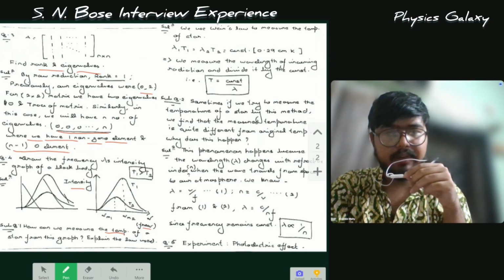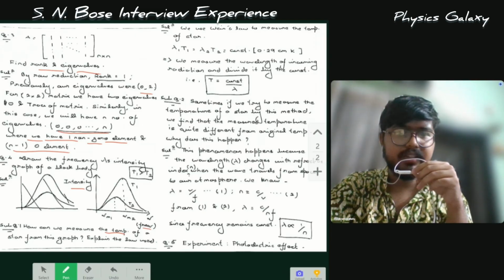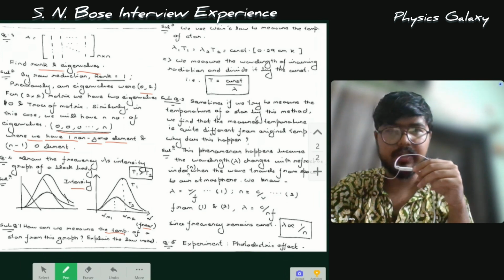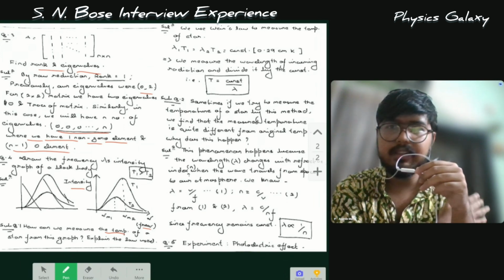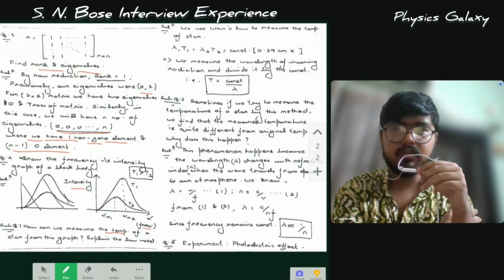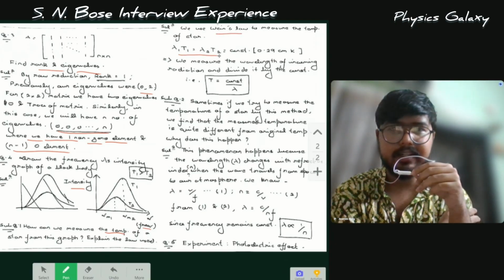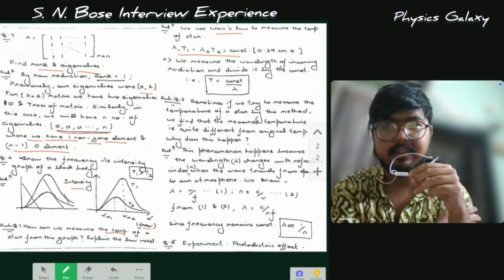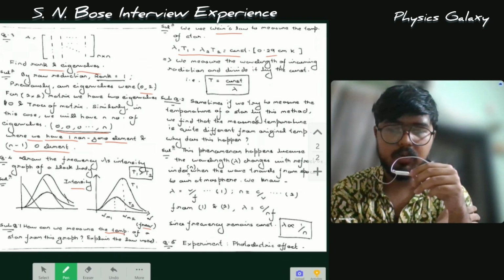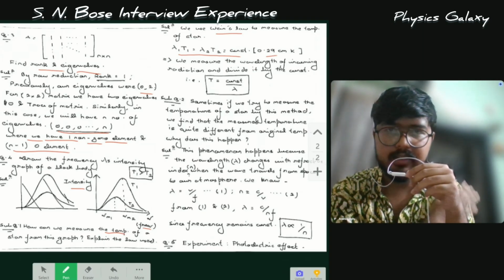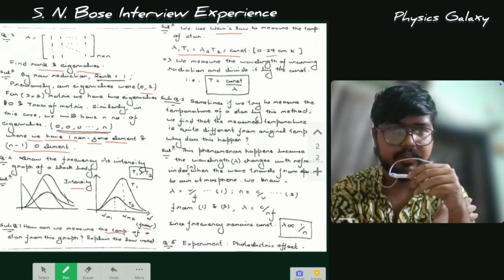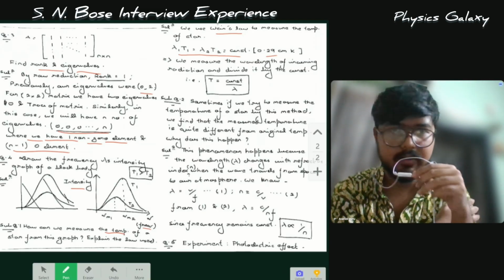So after this, they asked me one question. The question was, how can we measure the temperature of a star from this graph? Explain the law used. So this was an astrophysics based question. We simply used Wien's law. Wien's law is as written: lambda 1 T1 equals lambda 2 T2 equals a constant. The value of the constant is 0.29 centimeter Kelvin. So what we have to do is just measure the wavelength of incoming radiation from the star and divide the constant by it. The boxed equation will give us the temperature of the star.